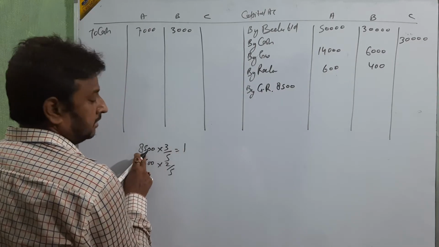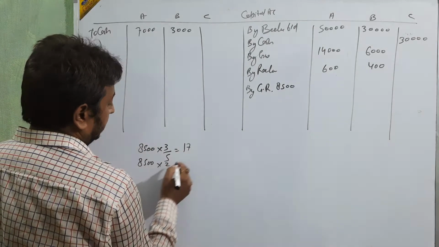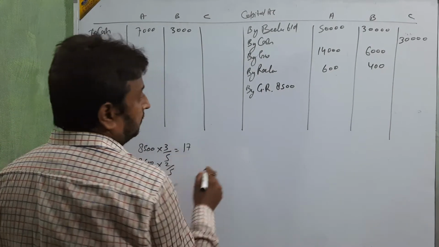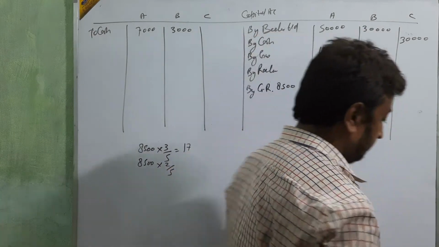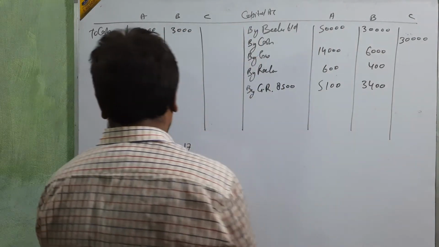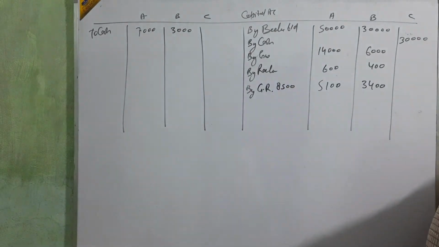One time, and then 7 times. So 51,000 and 34,000 beta. Okay, 51,000 and 34,000. Up to this is clear, no problem about that.